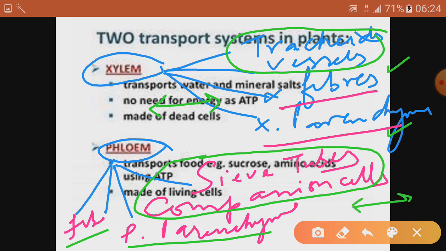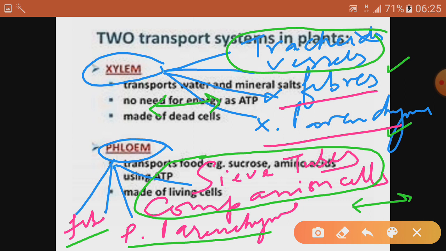So once again I am telling you the difference between xylem and phloem. I will also provide you one flow chart that is not there with this presentation. So xylem comprises 4 different types of cells: tracheids, vessels, xylem fibers and xylem parenchyma. Main are tracheids and vessel. They help in conduction of water. Xylem fibers provide mechanical strength to the xylem, and xylem parenchyma helps in sideways conduction of the water.